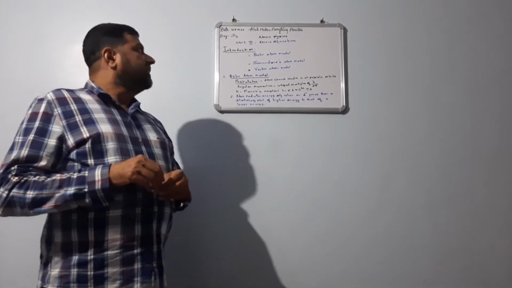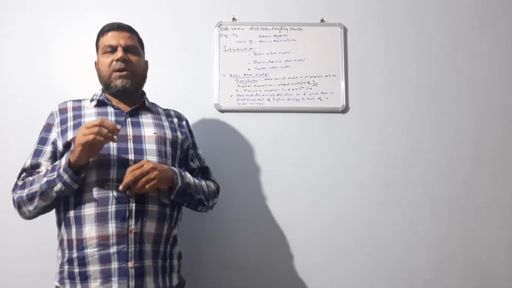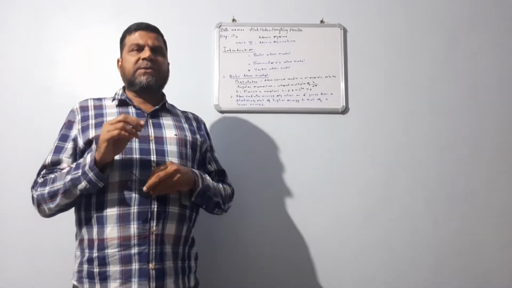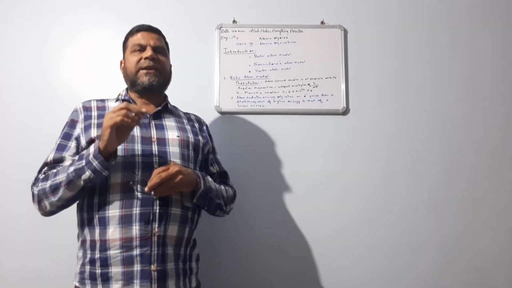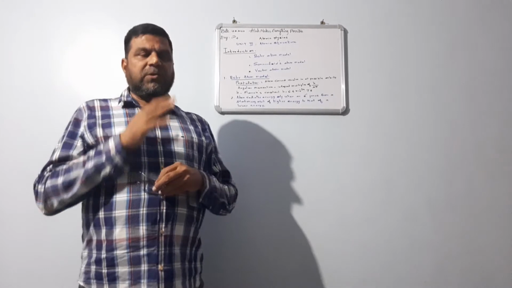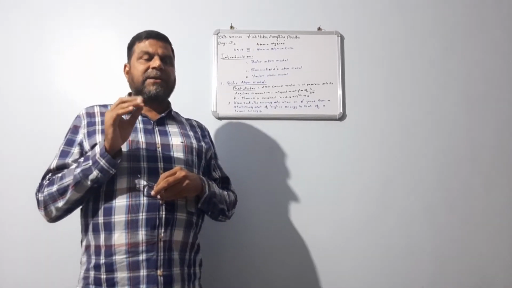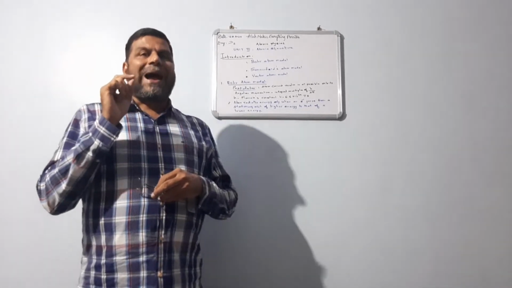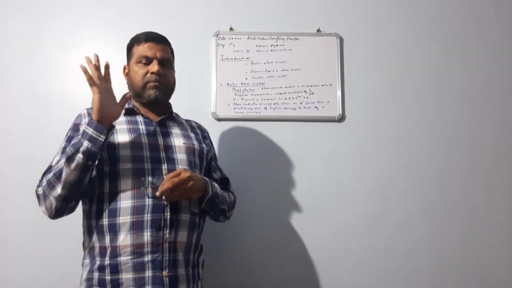Bismillahirrahmanirrahim. Introduction. Atom is the smallest chemical element made up of electrons, which are of the size of 10 power minus 10 meter. Now you have to remember what is meant by 10 power minus 10 meter. 10 power minus 10 meter is equal to 1 Angstrom. 10 power minus 9 meter is equal to a nanometer.